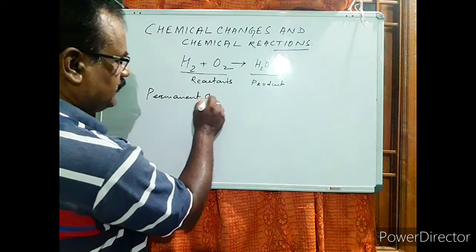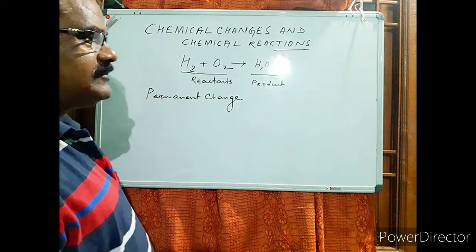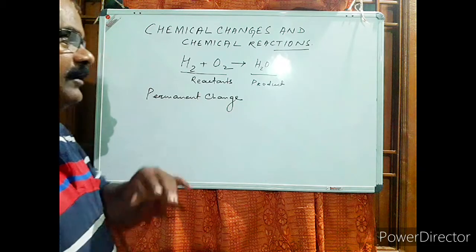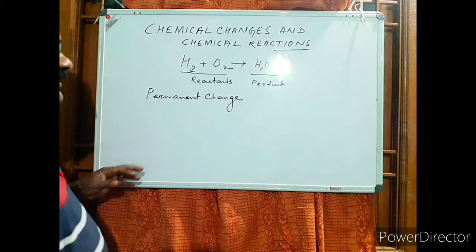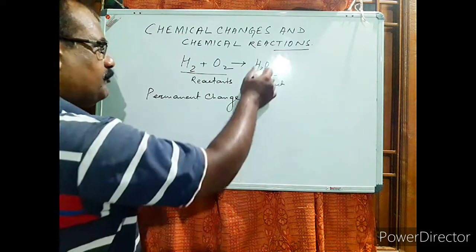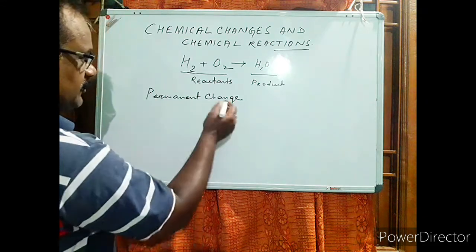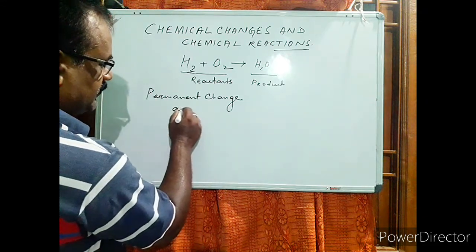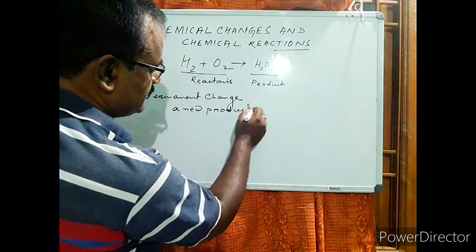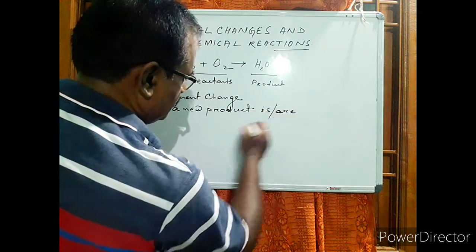But however, simply by saying that it is a permanent change, it cannot be defined properly. So it requires something more. What is that? If we see here, this is a permanent change where a new product is formed. So this is a permanent change by virtue of which new products or new substances are formed.